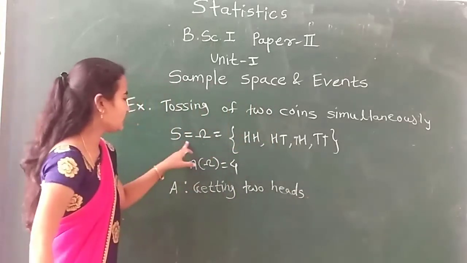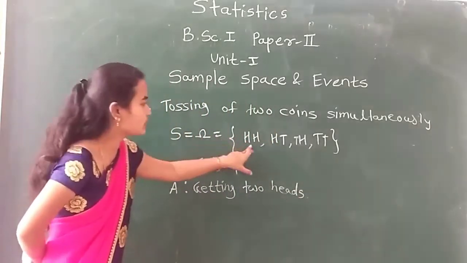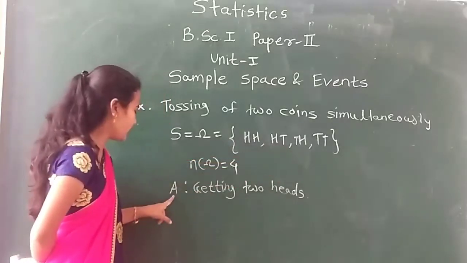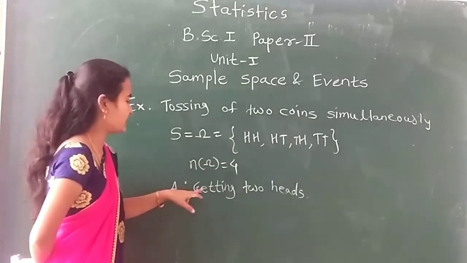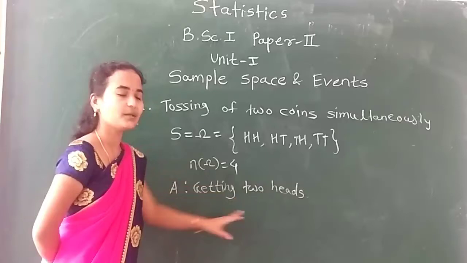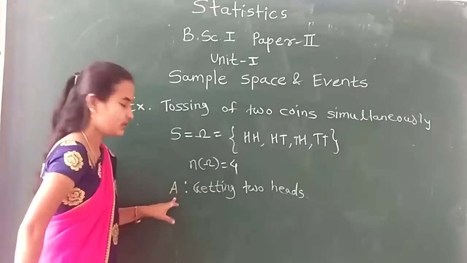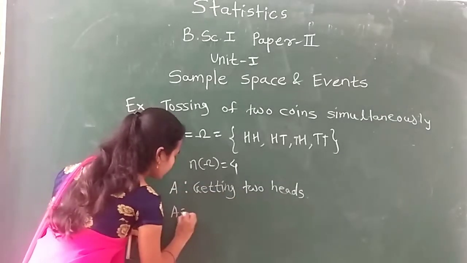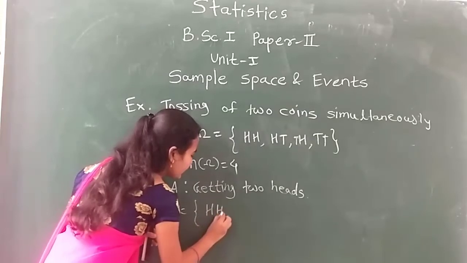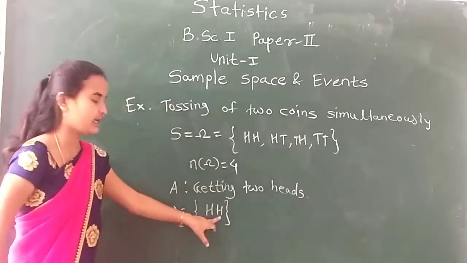Now see, your sample space omega consists of 4 elements. Now I define event A as getting two heads. What are the possibilities of getting A? Therefore, your A contains exactly one sample point, which is HH.